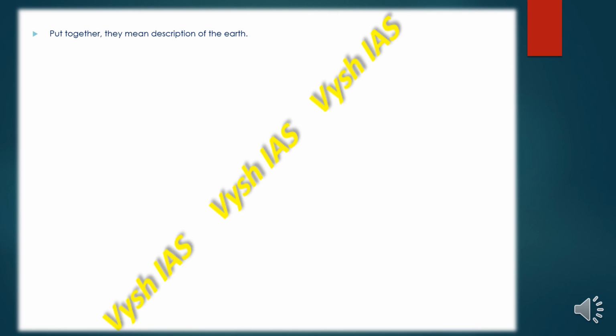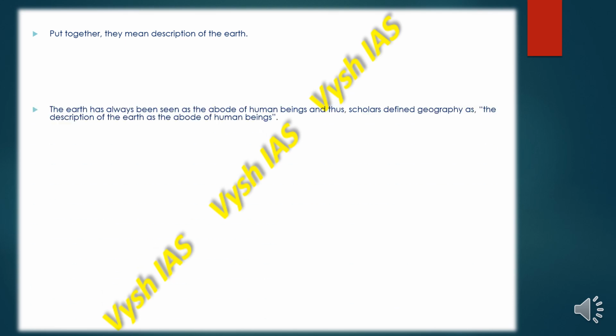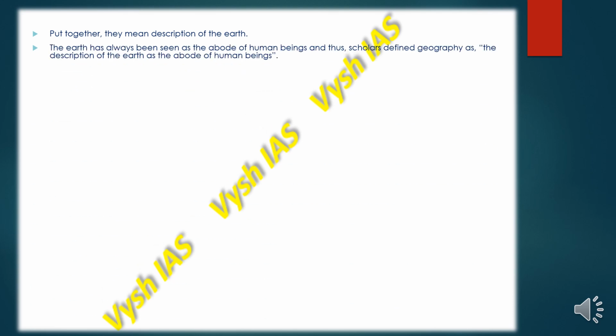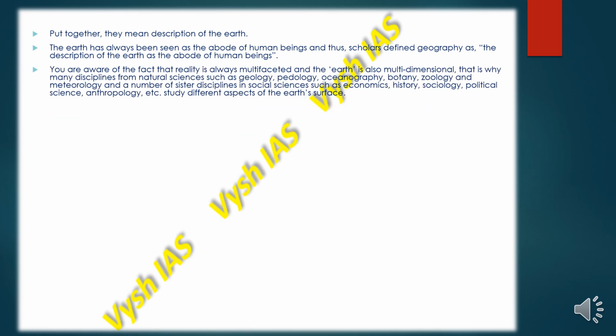So when the words are put together, they mean description of the earth. And the earth has always been seen as the abode of human beings, and many scholars have defined geography as a description of earth as the abode of human beings. We are well aware that reality has many faces, or dimensions, and the earth is also multi-dimensional.